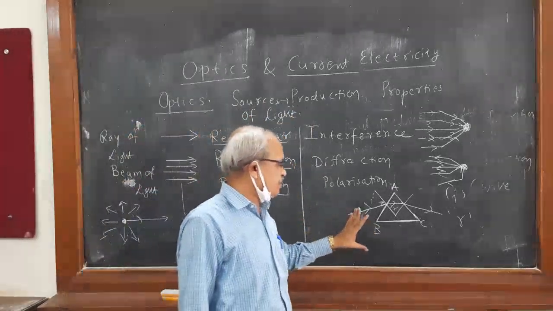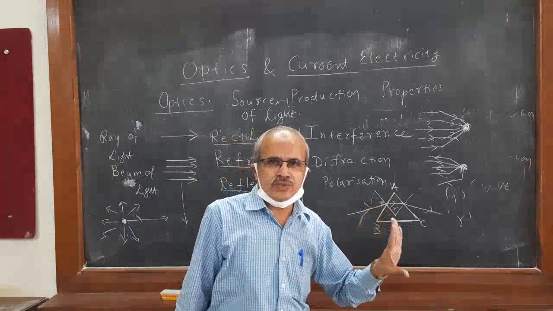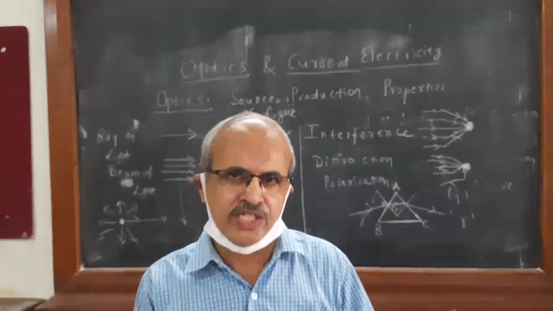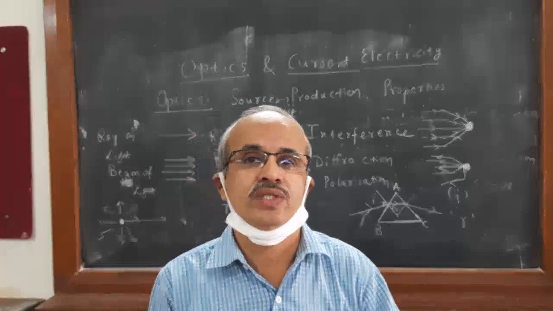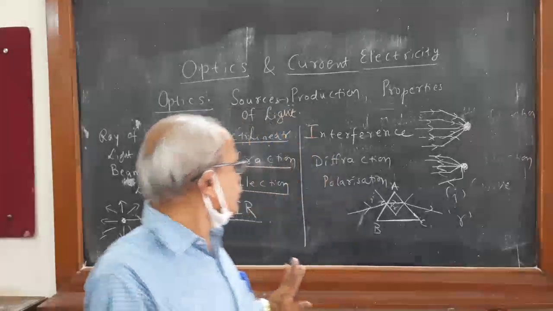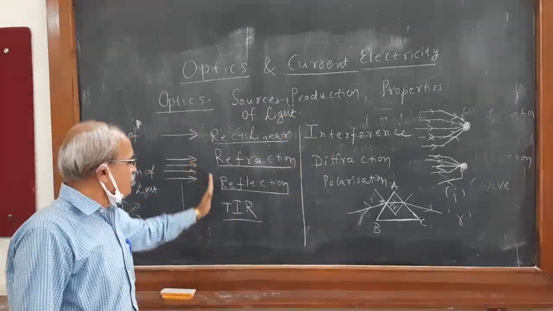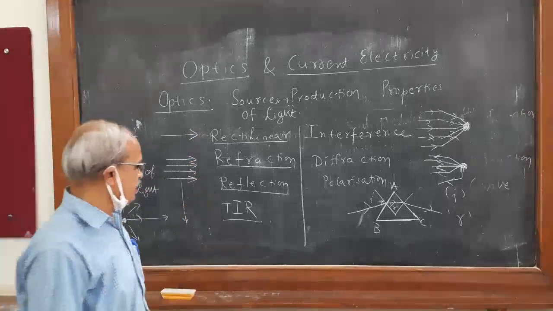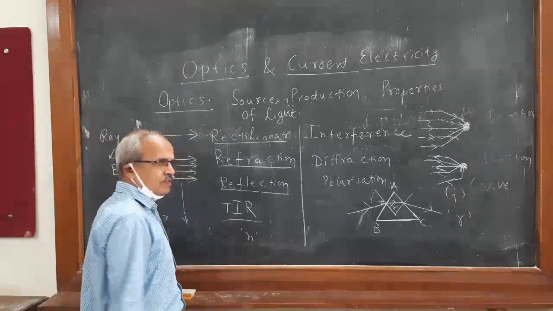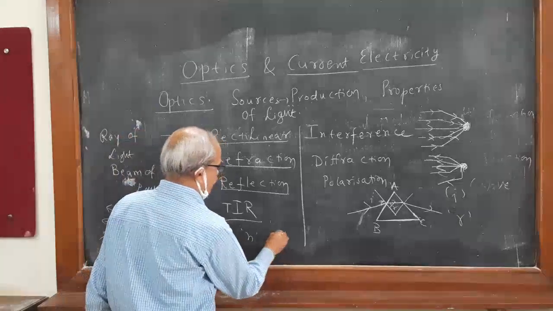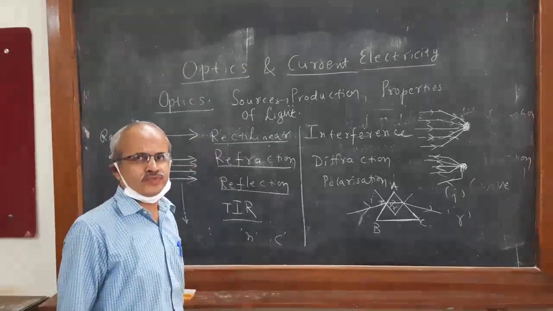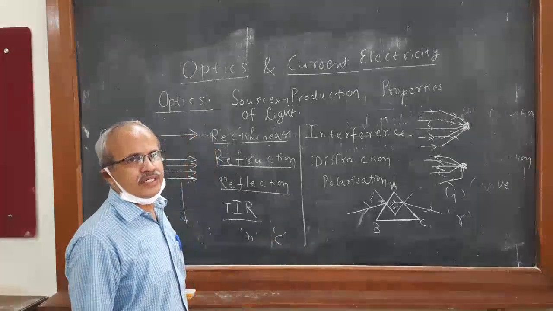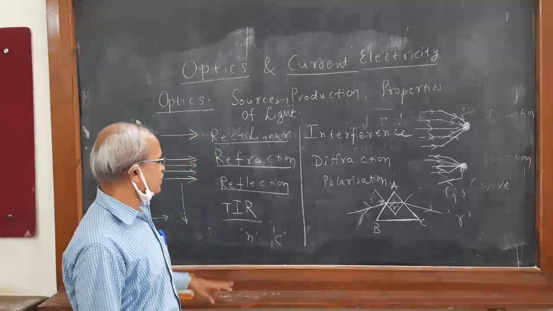When you draw the diagram, draw it neatly so that whenever you read the notes you understand what is I and what is R. Whenever a derivation is there, you should know what is I, what is R. Like this certain terms you must know here, and as you go deeper into the study of reflection, you will understand other terms like refractive index, what is n, what is the speed of light. All these basic things you must know.